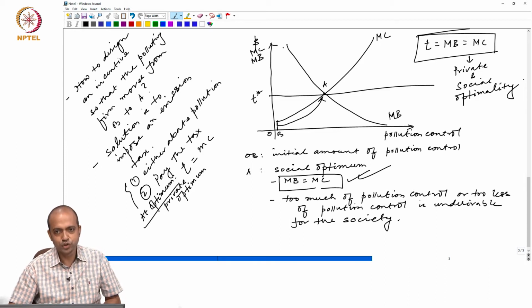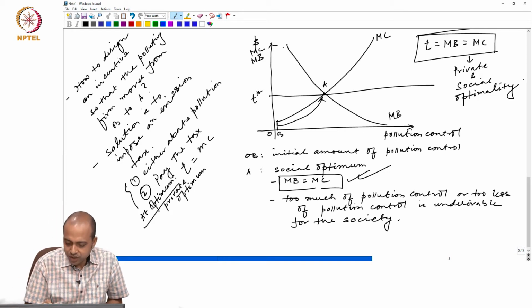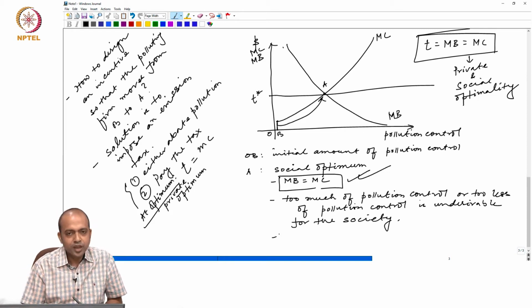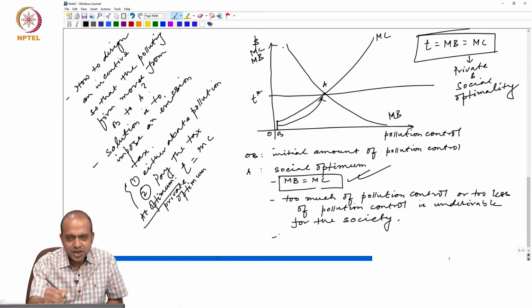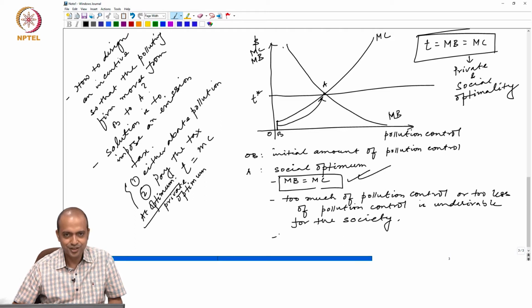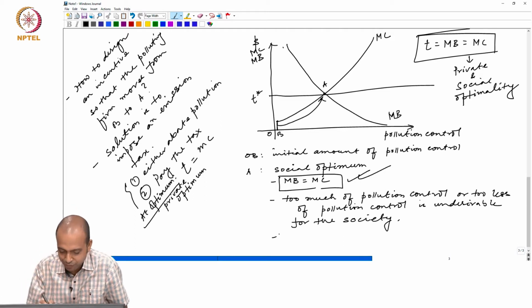Right, private and social optimality. So, that means one thing we can say, this emission tax helps the polluting firm internalize externality. This is a very important statement I am making.